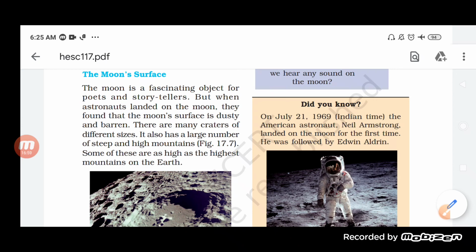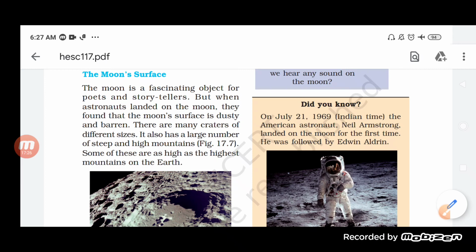Not only this, the average distance also. The average distance of the moon from the earth is 3,84,400 kilometers. So that is the average distance of the moon from the earth.